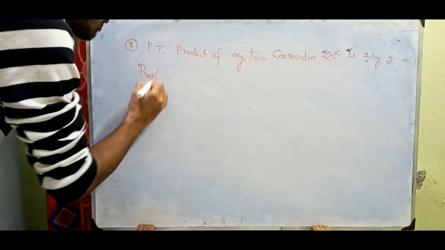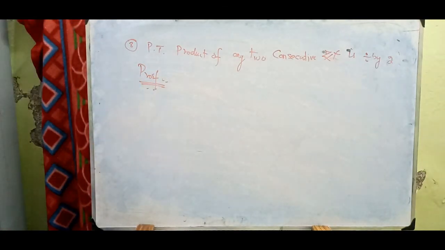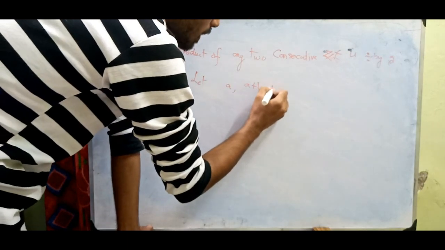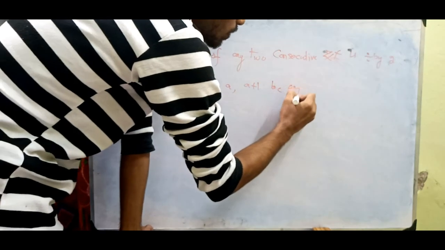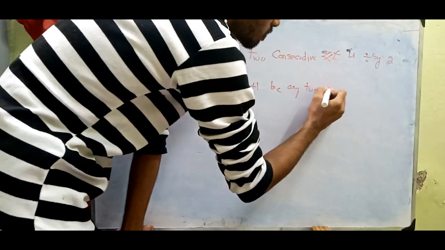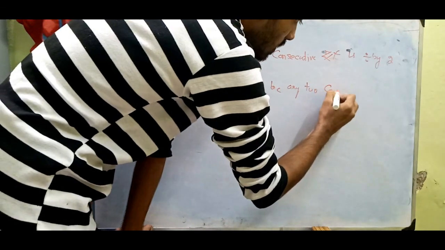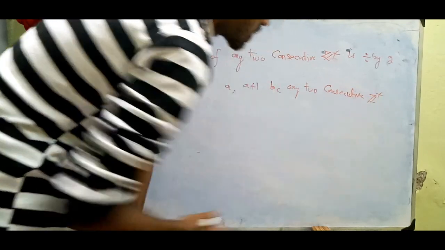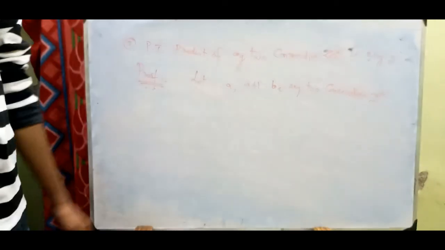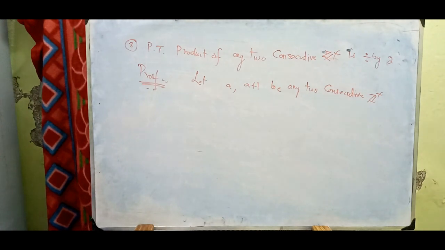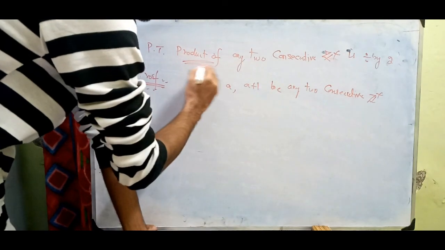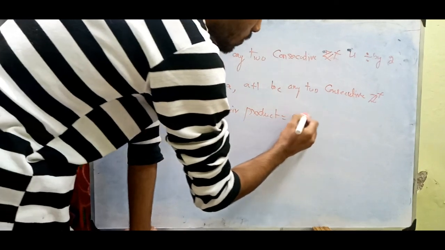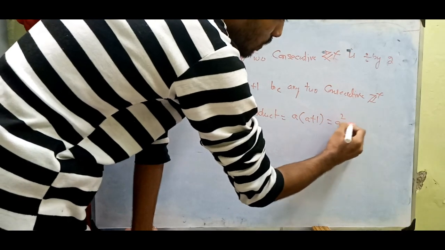So here's a proof. Let a, a plus 1 be any two consecutive positive integers. A and a plus 1 will be any two consecutive positive integers, and their product will be a times a plus 1, and that is a square plus a.